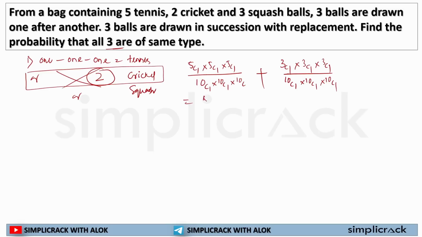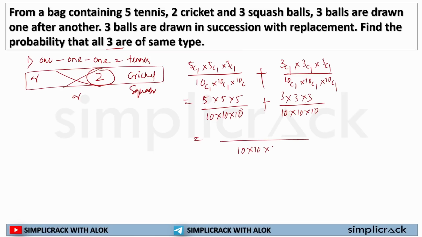This is 5 into 5 into 5 by 10 into 10 into 10. Here this is 3 into 3 into 3 by 10 into 10 into 10. So I can write 10 into 10 into 10, which is 5 into 5 into 5, that is 125, plus 3 into 3 into 3, which is 27, equal to 152 by 1000. So this is my answer, or if I solve it, I will get my answer. So this is how I should be solving the question.